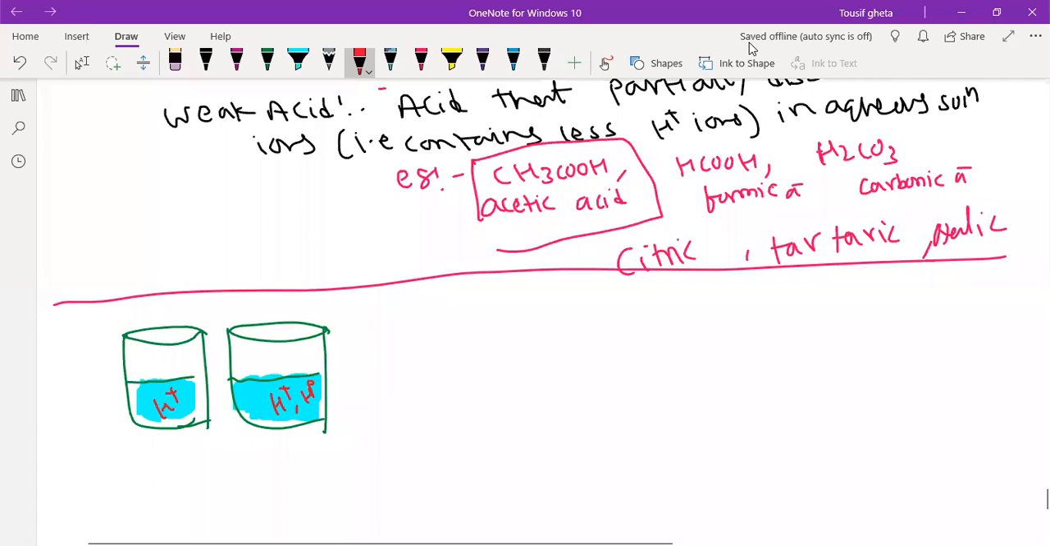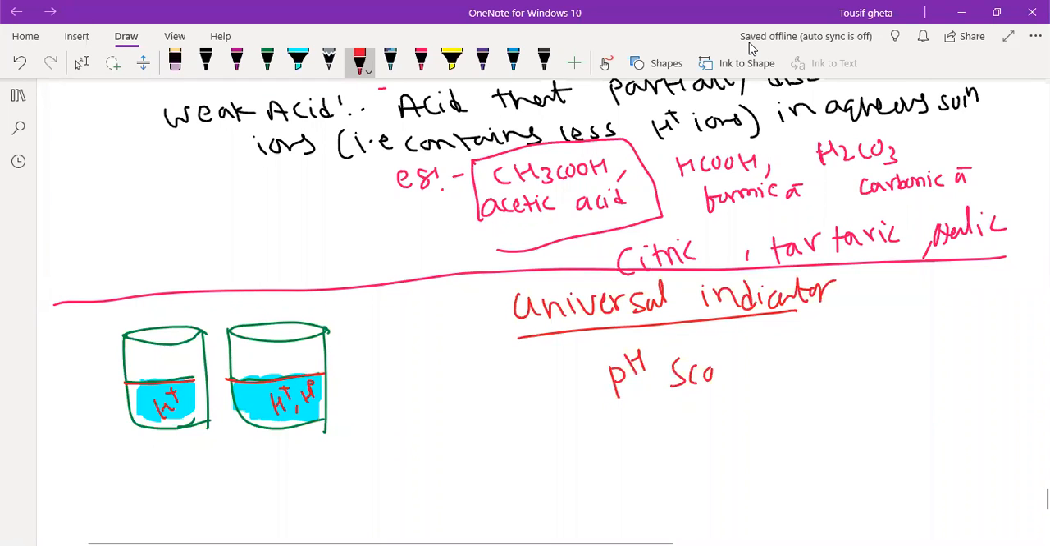So how will we be able to identify? The level of solution is also the same. So we have a method. Two methods are there. One method is by using universal indicator, by which we can identify which contains how many ions. Another is the pH scale. By these two methods, we can identify which solution is strong and which is weak: universal indicator and pH scale.